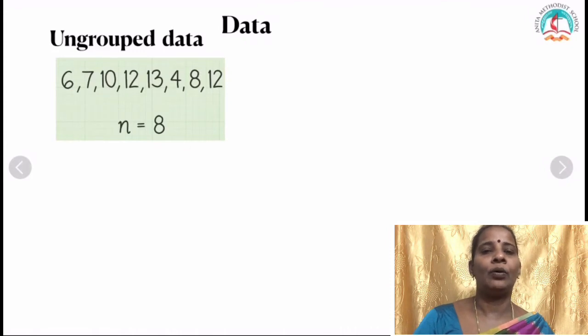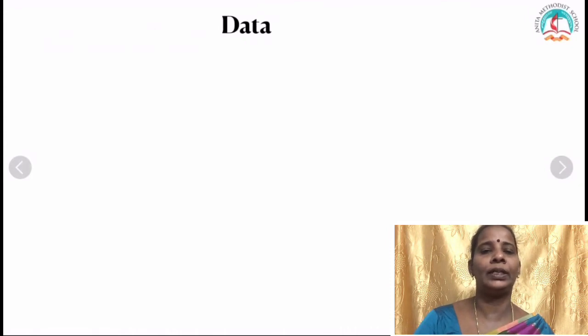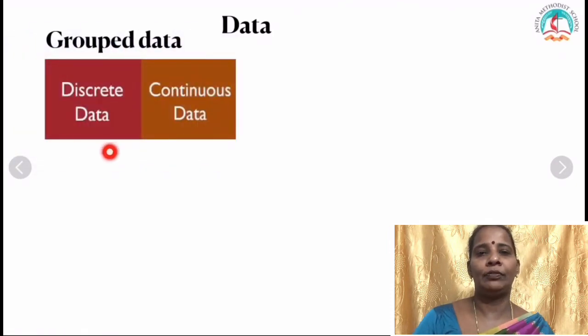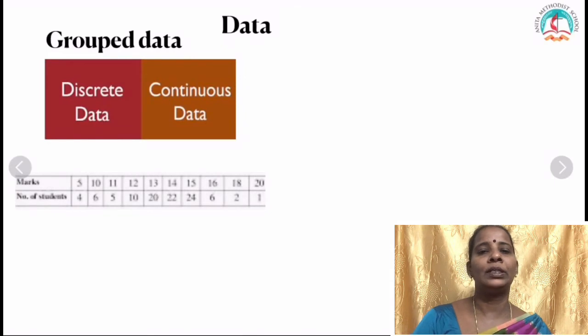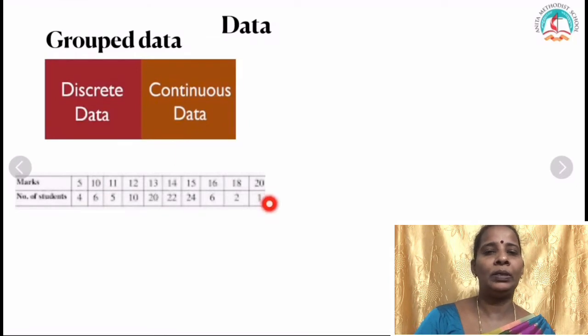Now if it is grouped data, the data will be given in the form of X and F. There are two cases: one is discrete, the other is continuous data. Discrete data will be represented in 2 rows, one will be the marks and the other the frequency. Frequency means number of students: how many students are getting that many marks.